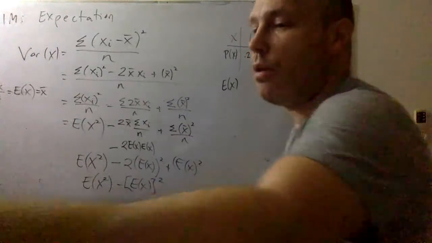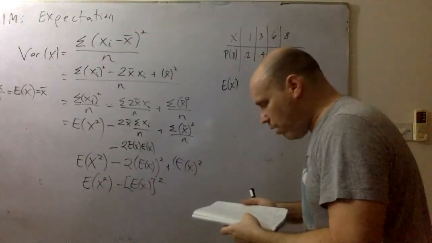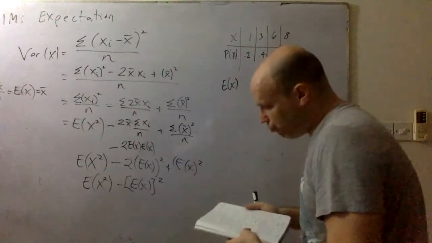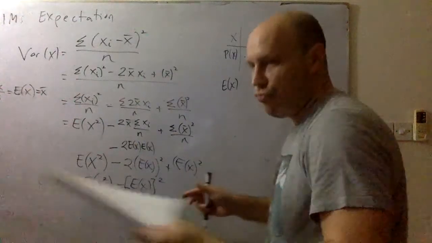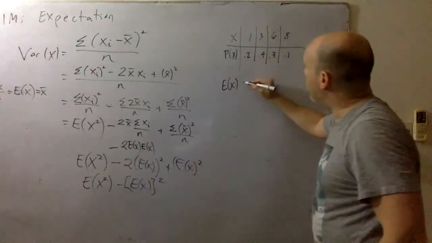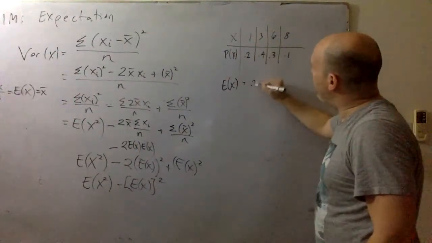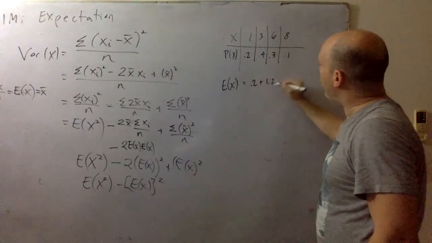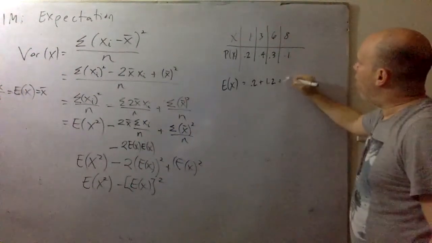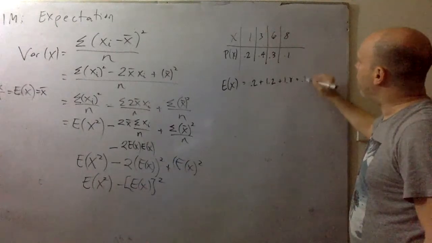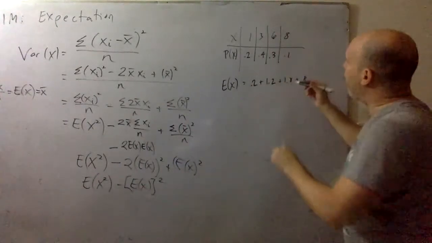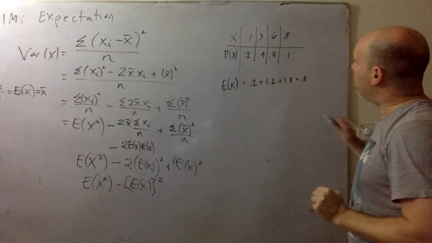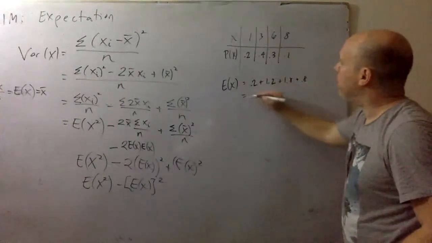So let's do once again the expectation. We found the expectation. What did we say the expectation was? Let's do it again because I forgot. Let's see. We have 0.2 plus 1.2 plus 1.8 plus 0.8, 2 and 3, it's 5, 3 and 1 and 4.